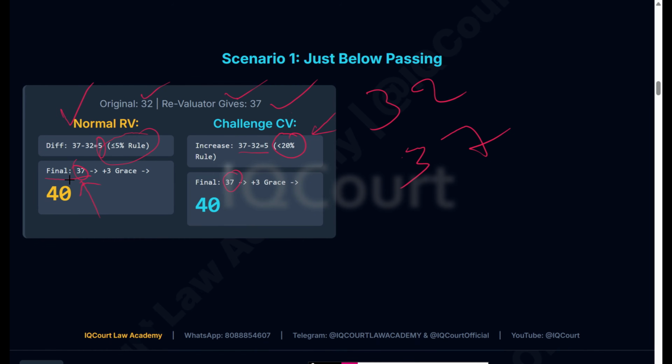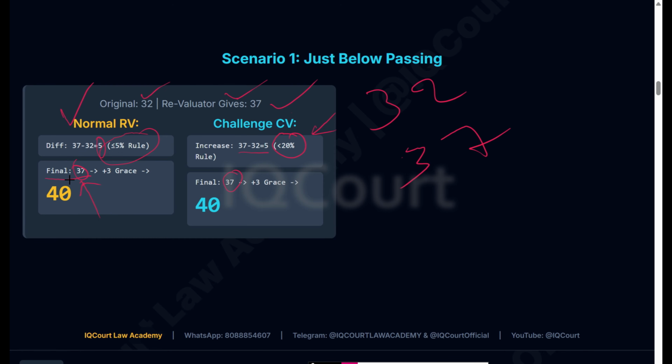But if your score is above 35, most of the evaluators will give you grades, some additional marks, and they will make it 40. So if you score above 35, you are pass. I'm telling you again and again, if you score above 35 or 34, you pass. They'll give you 40 marks.